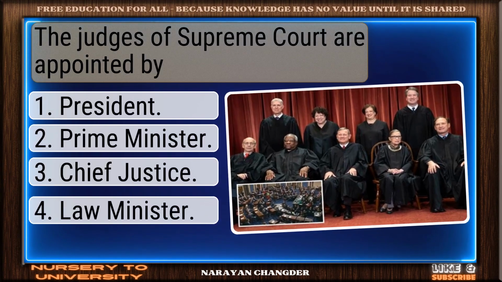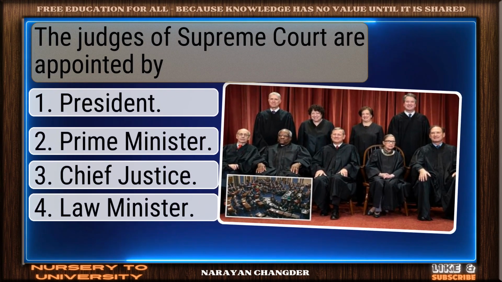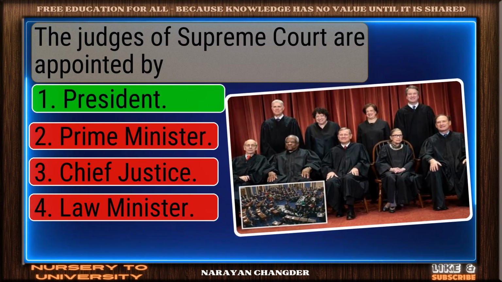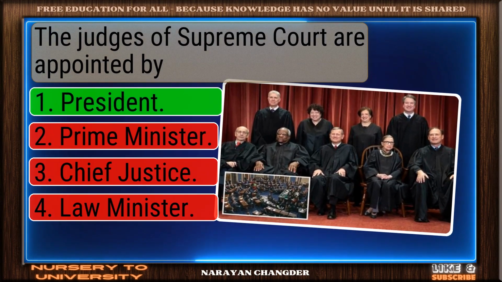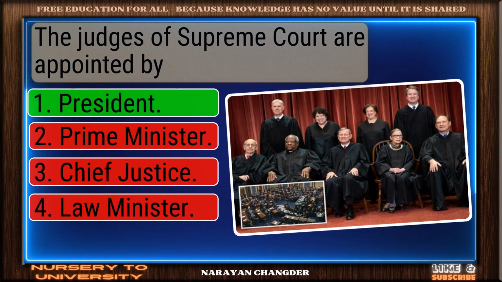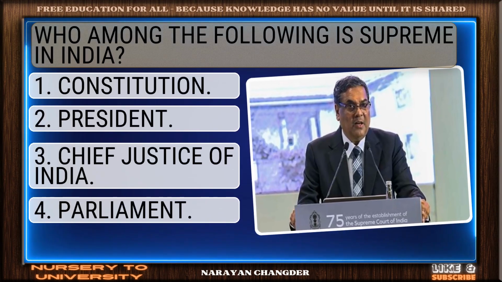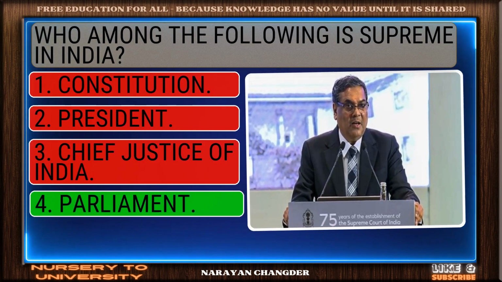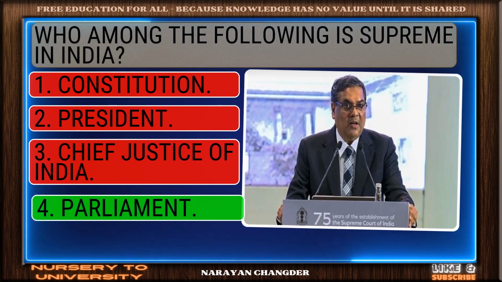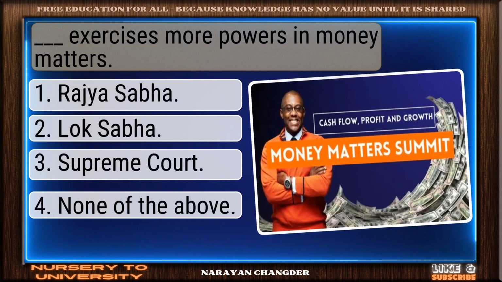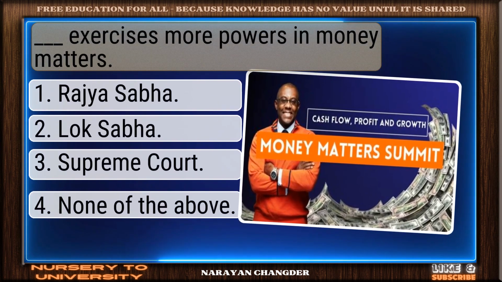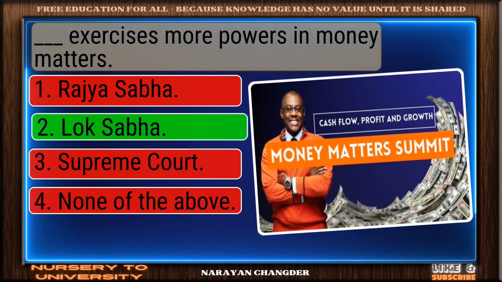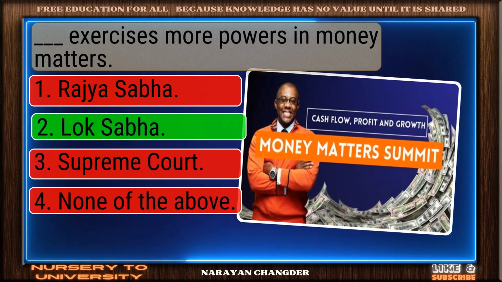Question number 147. The judges of Supreme Court are appointed by? Clear logic. Your choice, President, is sound and 100% true. Question number 148. Who among the following is supreme in India? Bravo. Parliament is the answer. Question number 149. Dash exercises more powers in money matters. You're right. Lok Sabha is the correct answer.